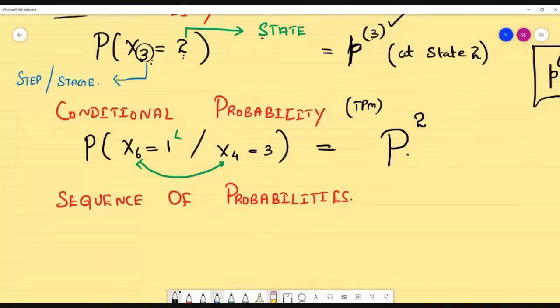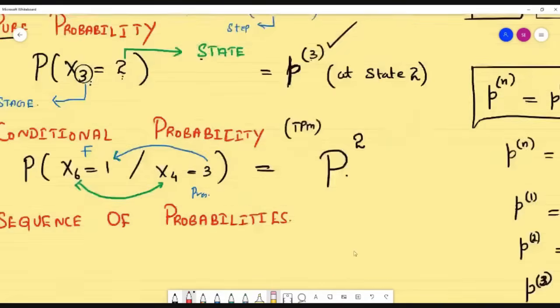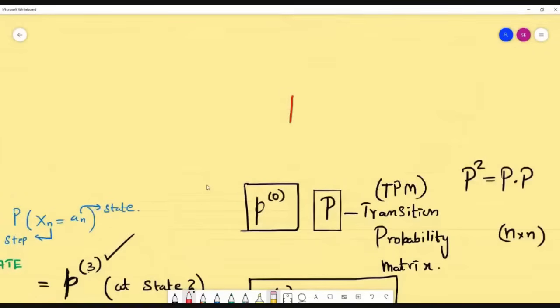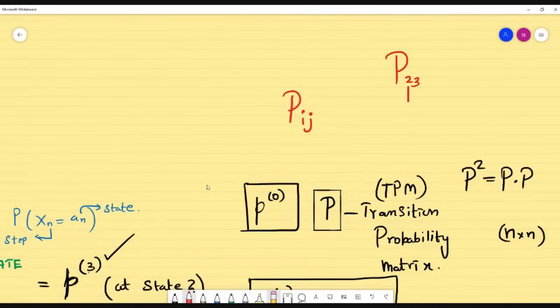So now you have to see this thing. Remember, the future value depends on present value. So always you have to write like this, because this is going to be a matrix. You are going to write Pij position. That means, suppose I'm saying P23 in the matrix, second row and third column. Okay, so now how to choose this?